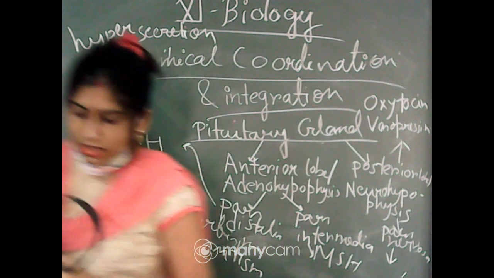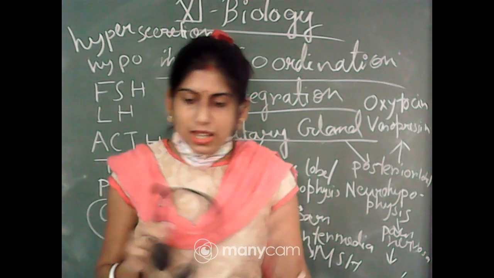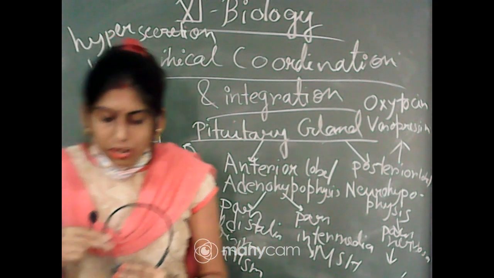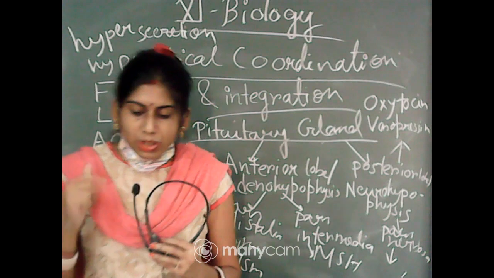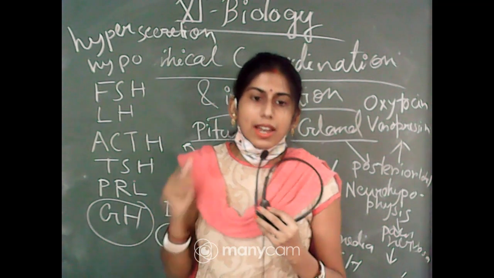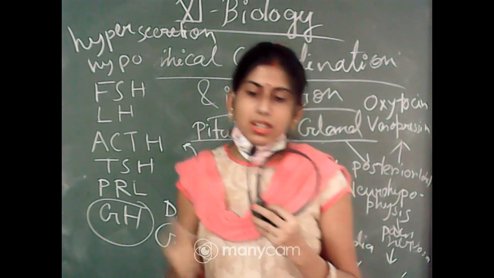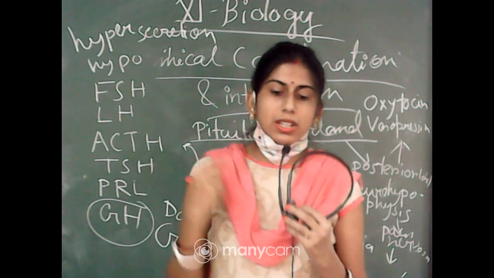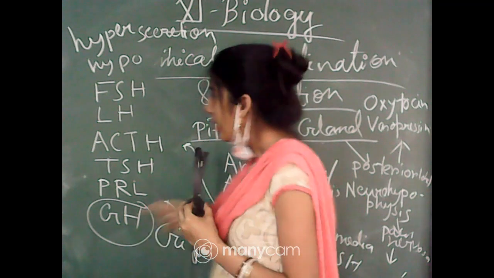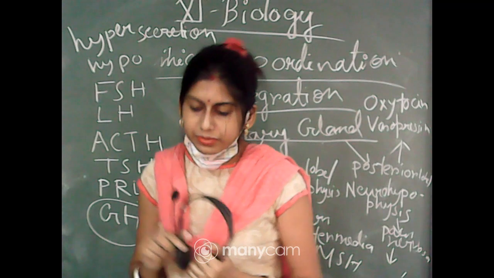Next one is the TSH. Full form is thyroid stimulating hormone. TSH stimulates the synthesis of the thyroid hormones. That means hormones which can be released from the thyroid gland. Thyroid gland is another endocrine gland which can be found in our neck region. So the hormones which are released from the thyroid gland are regulated by the TSH.